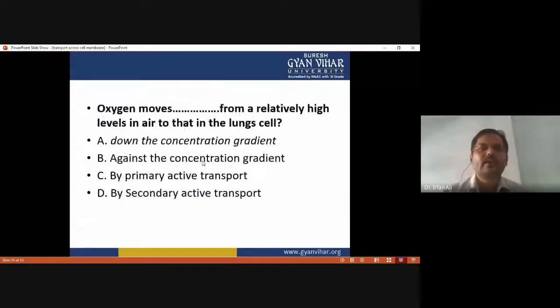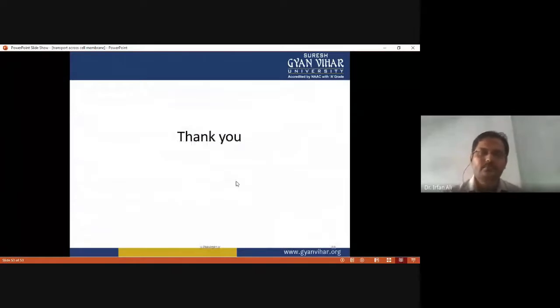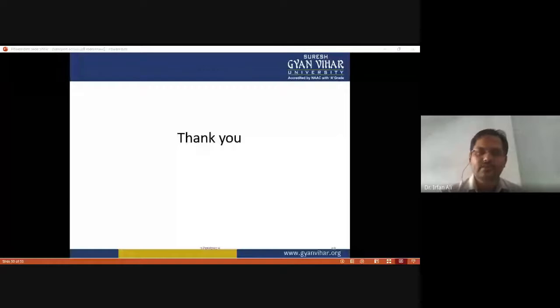And oxygen moves from a relatively high level in air to that in the lung cell. So here oxygen and carbon dioxide are transported down the concentration gradient, so the option is correct. Okay, so thank you everyone. These are the various types of transport which we had to discuss today.